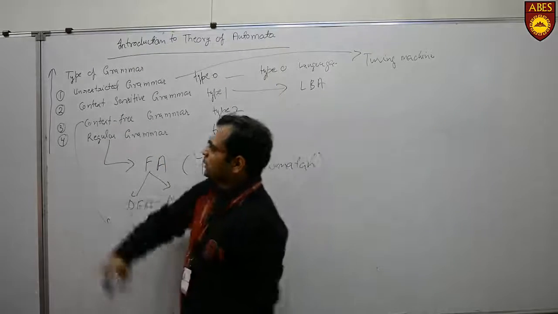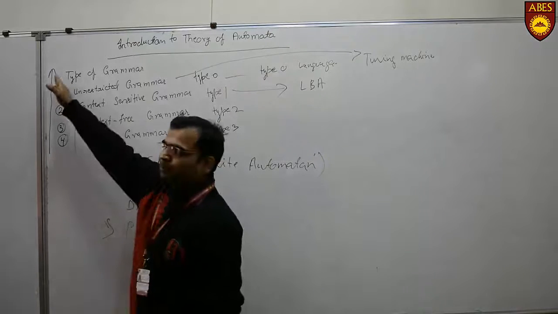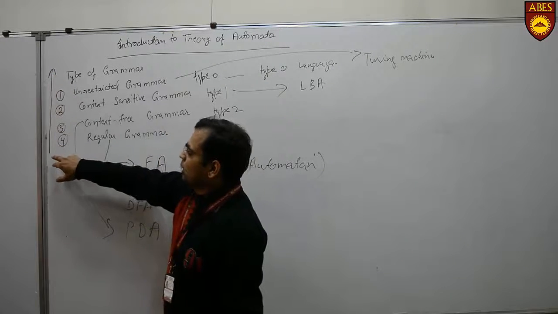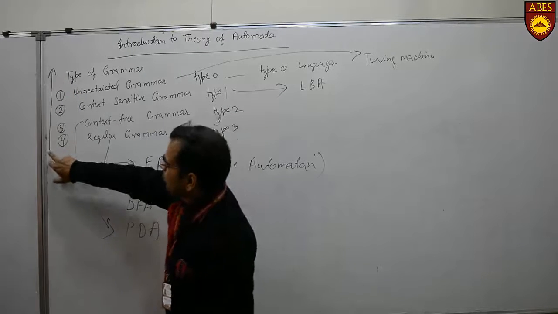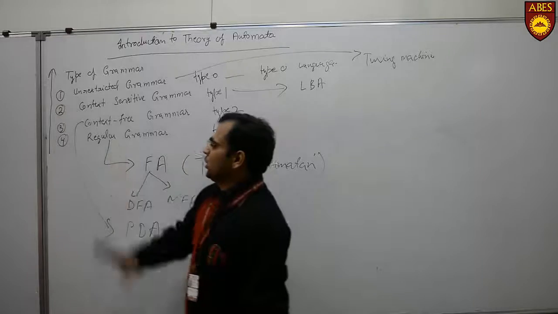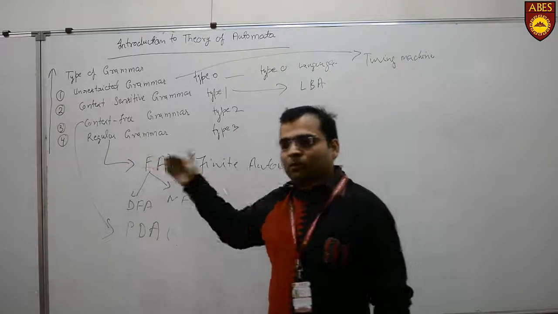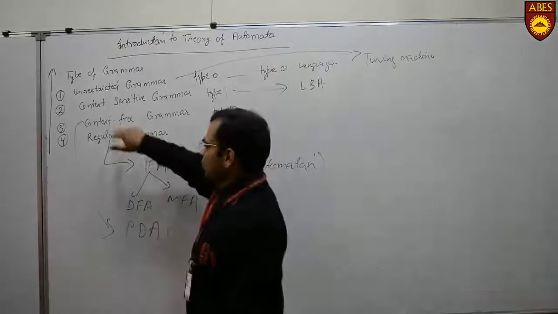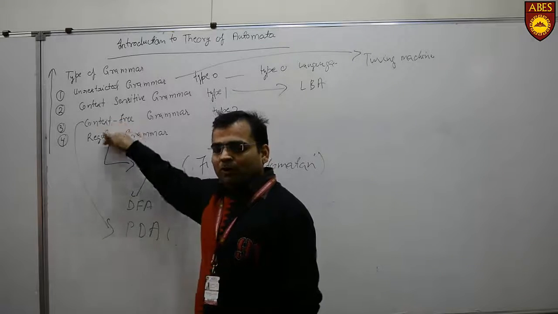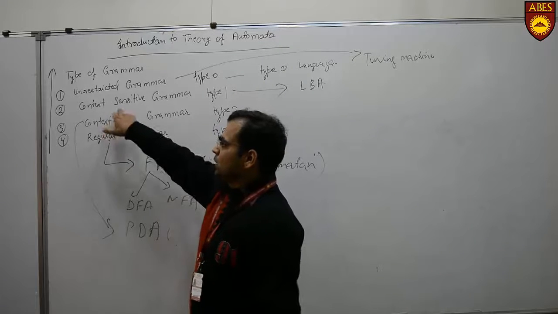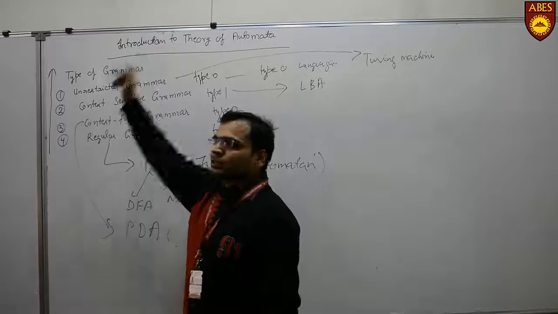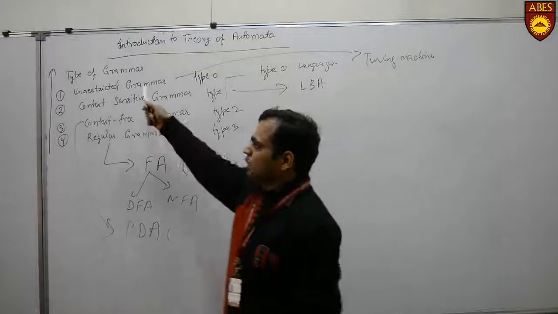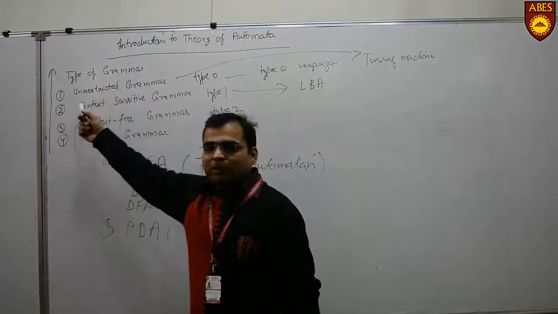Clear? We have also decided the power of acceptance, or we could say the power of computation. Clear? That power goes from down to upward. That means regular languages are less powerful. Context free is more powerful than regular languages. Context sensitive is more powerful than context free. And the last one, that is type 0 languages, are the most powerful in all the cases.